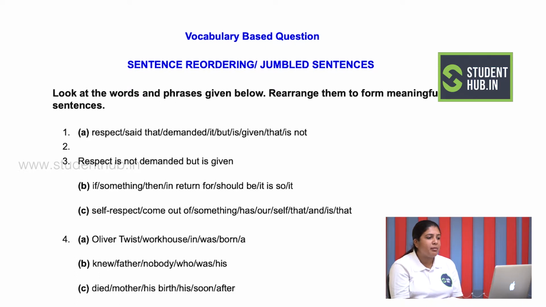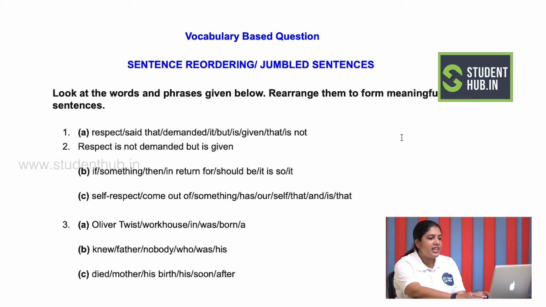Now when I come to my example number 2, the B part, it says if something, then in written for, should be, is, it is so, and it. Now there is a group of 3 words and a group of 2 words which are combined together with slash marks. These words are supposed to come together. When you read this, it might be really confusing because there is no proper noun given, there is no adjective given, there are no adverbs given. All this forms your pronouns. So this type of example is really difficult to crack. You might have to do it, redo it and redo it just for your confirmation.